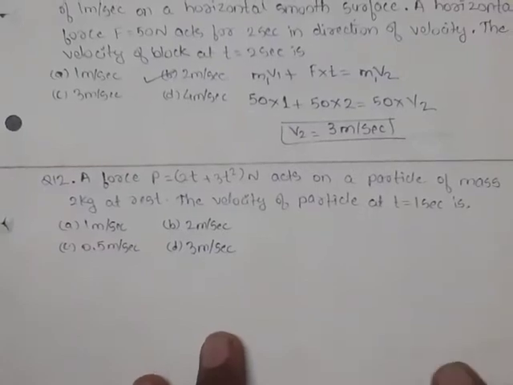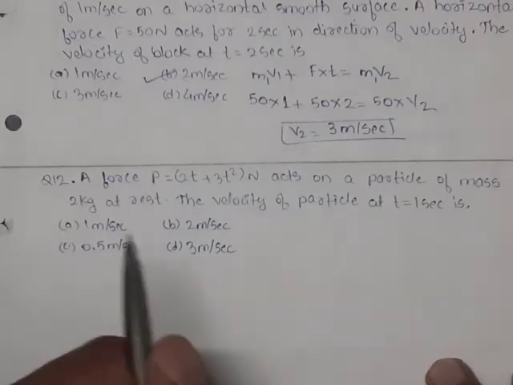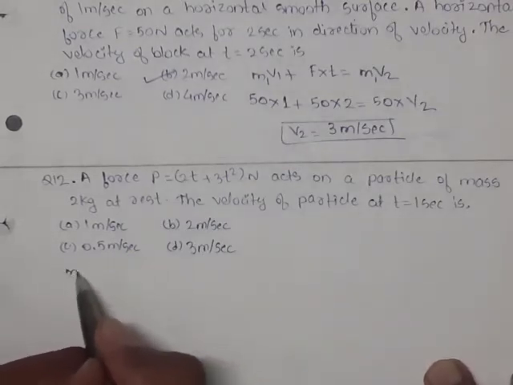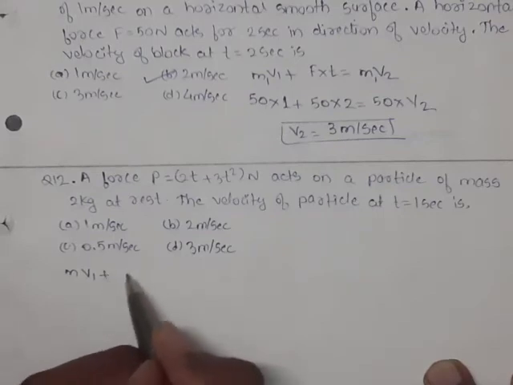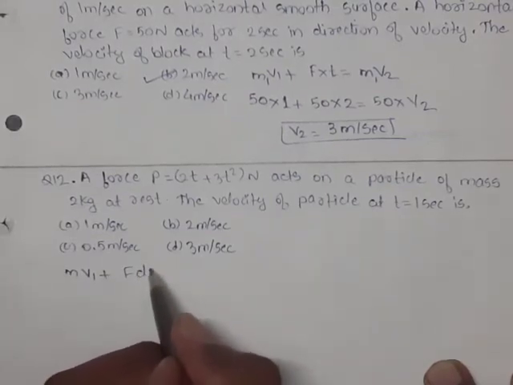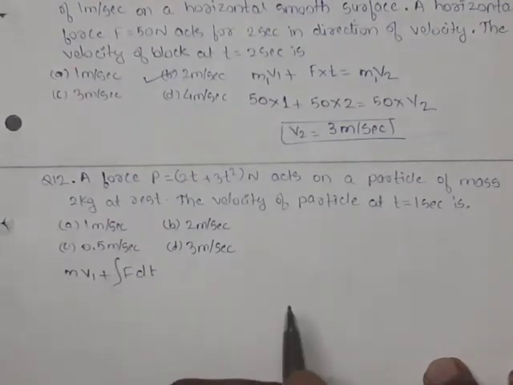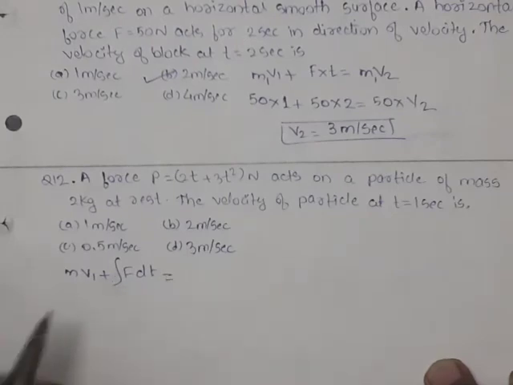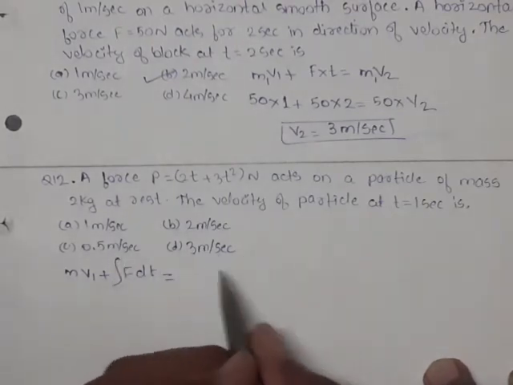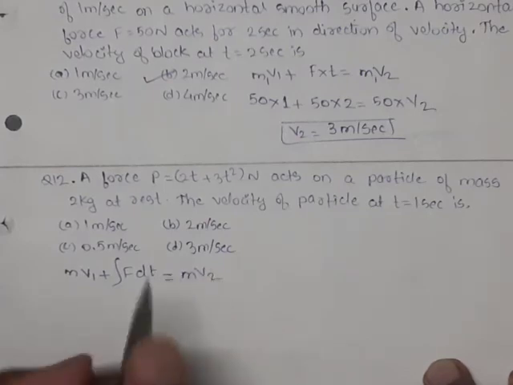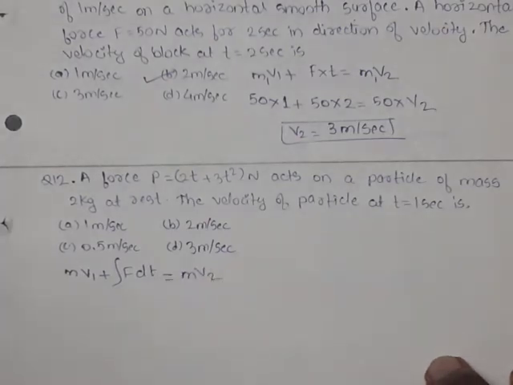Now here a force P equal to 2t plus 3t square Newton acts on a particle of mass 2 kg at rest. The velocity of particle at t equal to 1 second is. Here also we are using impulse momentum theorem, but written in this way: mv1 plus, the actual formula is force acting for a very short duration of time, the force being a vector quantity, and you have to integrate it to get the total impulse value, equals mv2. This is one more representation of impulse momentum theorem. We are writing integration of F into dt.